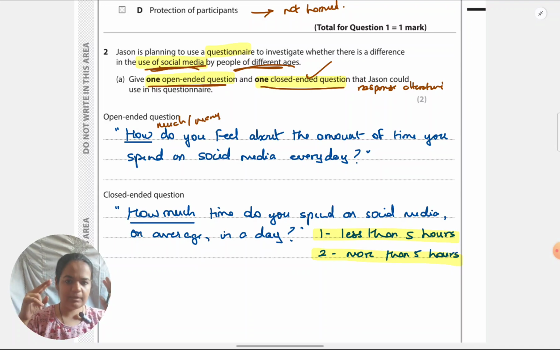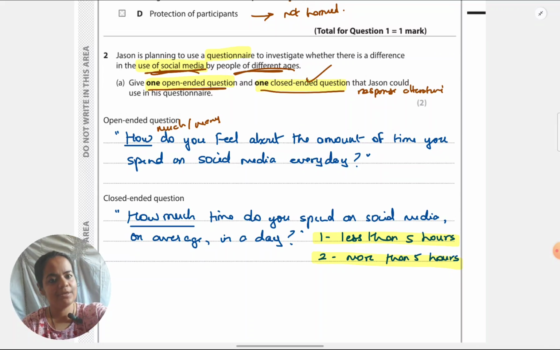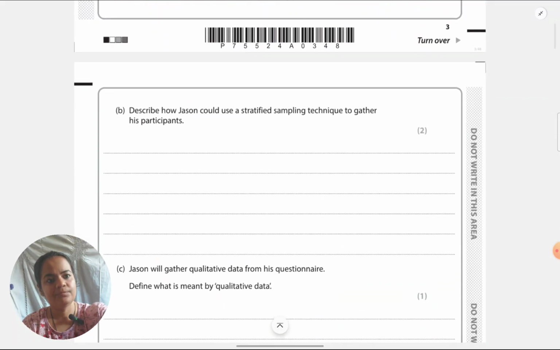It has to be clearly in quotes, directly the question that you are going to ask the participant. Exact wording has to be there. Not indirect, like this one should ask about this thing. Don't write it that way. Okay, so again, actually an easy answer to score. Let's look at the next question.